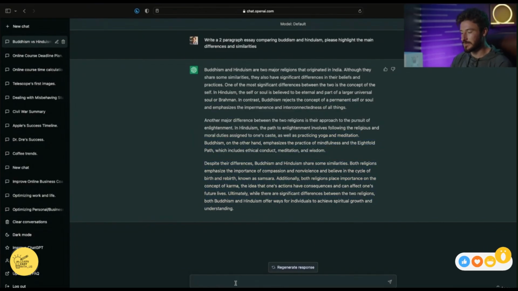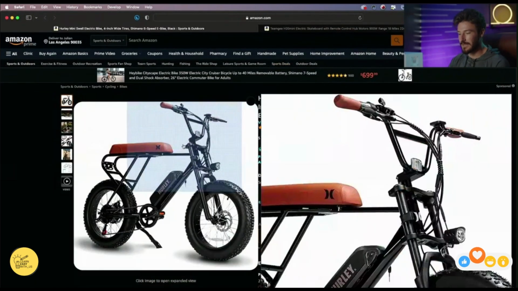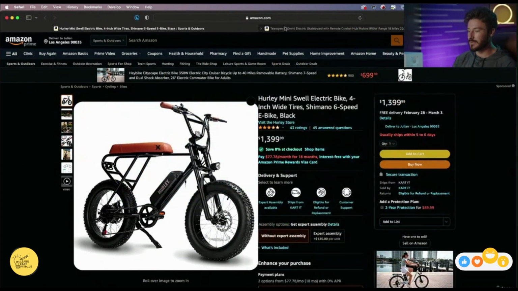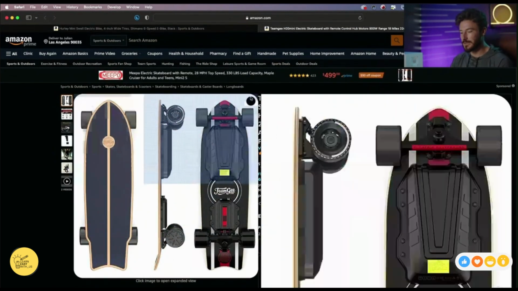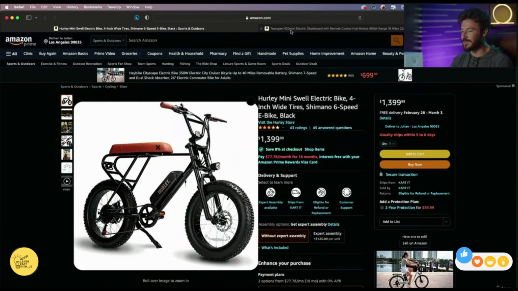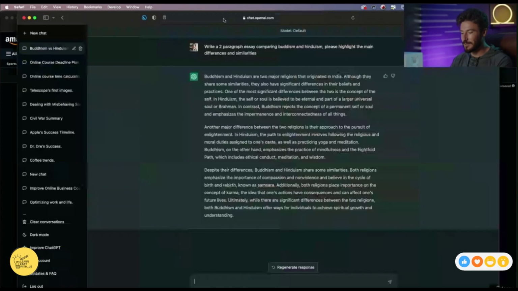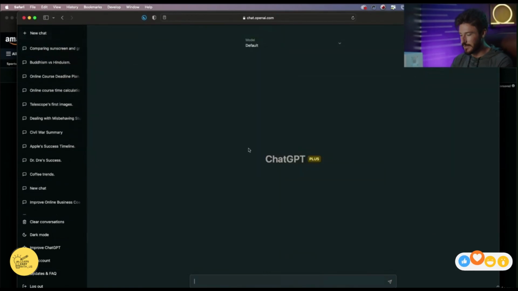Now what I want to do is do a completely different example where I take two Amazon items that are similar because they both are related to transportation and getting places, but they're two very different ways of going about it. There's a different price point and there's just different overall differences about it. So let's paste these into ChatGPT. I'm going to start a new chat. Please compare the similarities and differences between these two items.